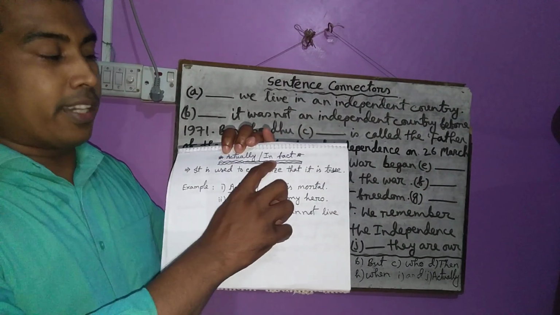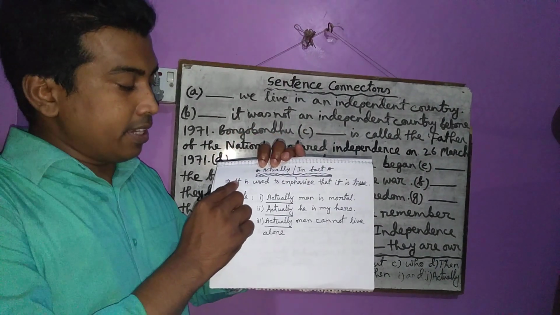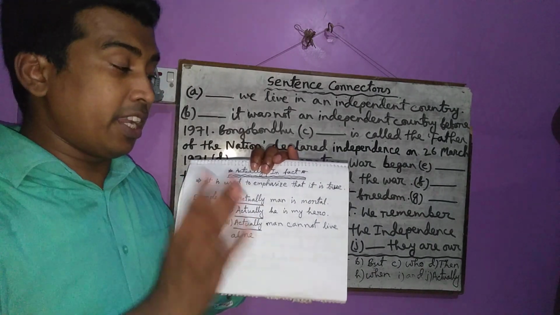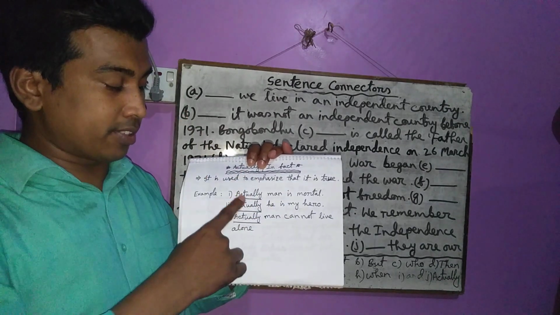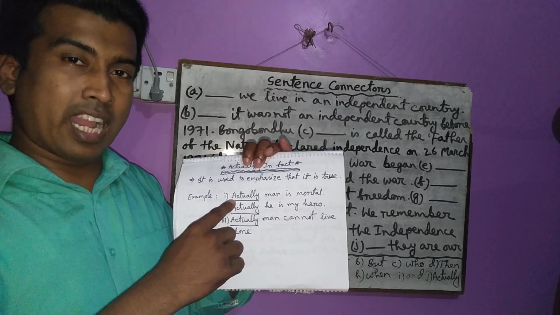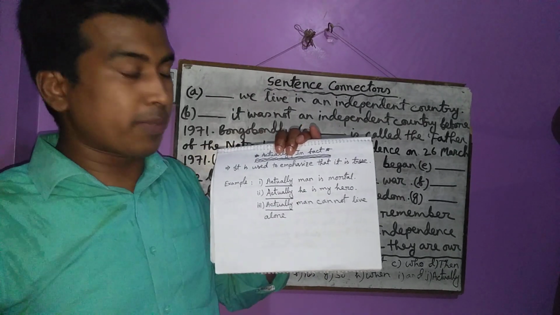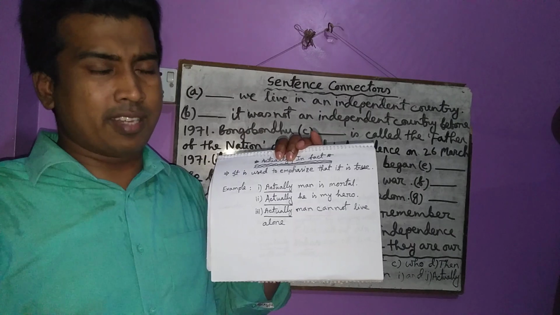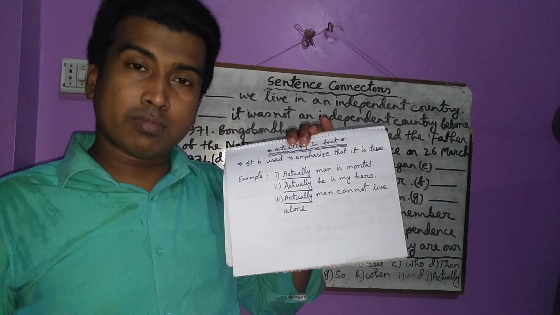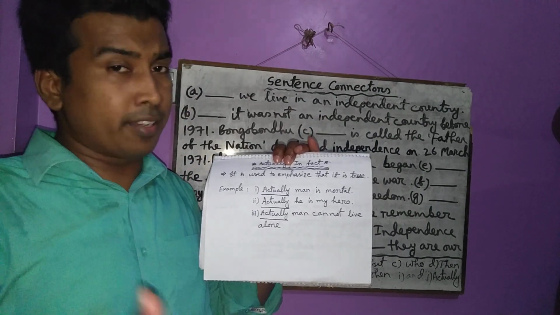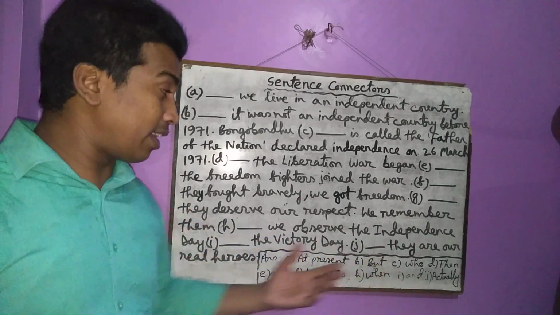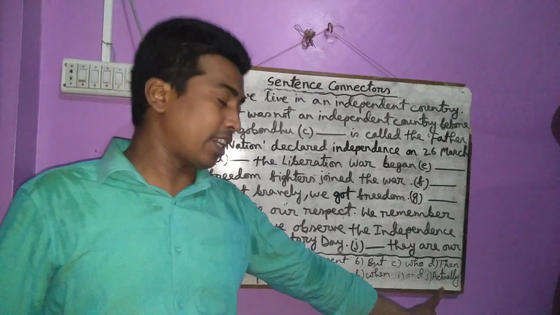Instead of actually, you can write in fact. No problem. It means actually. It is used to emphasize that it is true. That means if something is true, you have to write actually. For example, actually man is mortal. You know that man is mortal, it is true. That's why I have written actually. Actually, he is my hero. Someone can be my hero. It can be true. So actually man cannot live alone. You know that man cannot live alone. It is true. That's why I have written actually. And it is also a true fact. They are our real heroes. That's why I have written actually.